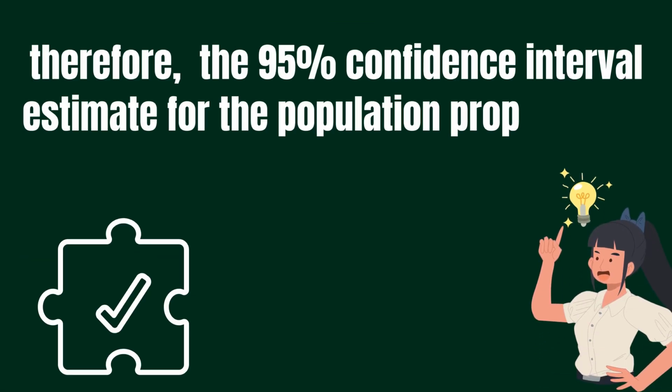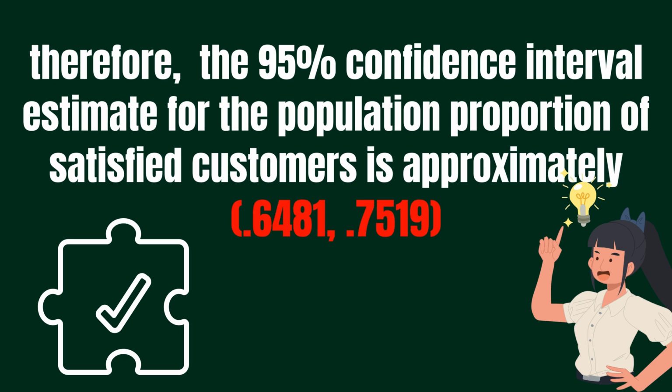So the 95% confidence interval estimate for the population proportion of satisfied customers is approximately 0.6481 up to 0.7519. This means we are 95% confident that the true proportion of all customers who are satisfied with the product lies within this interval.